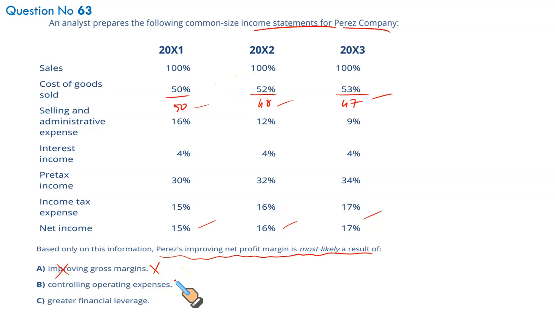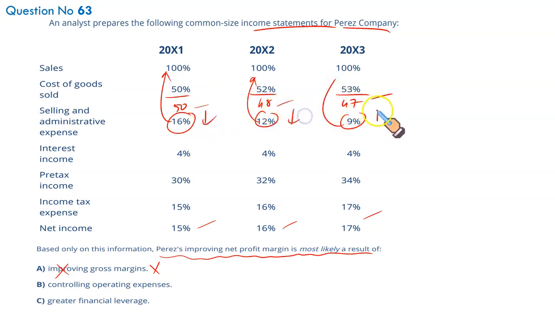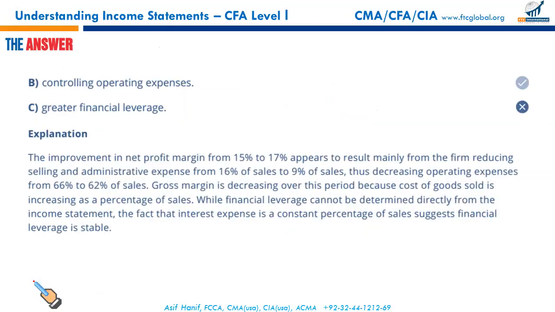Controlling operating expenses. Operating expenses are given here 16%, 12%, and 9%. It makes sense. First they were 16% of sales, now they are 12% of sales, now they are 9%. So they are showing a downward trend. We don't have absolute dollar numbers for these, but whatever they are, they are falling with reference to percentage of sales, 16, 12 to 9. So that appears to be the correct option. Greater financial leverage: we cannot determine the financial leverage from the given data. So the correct option is B, and B is your right answer.